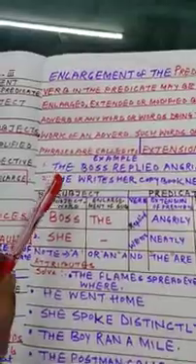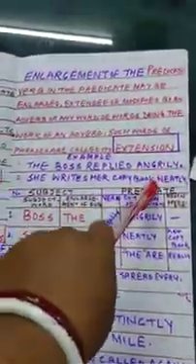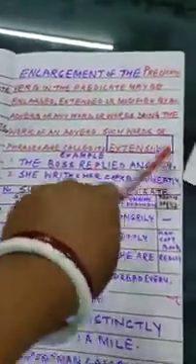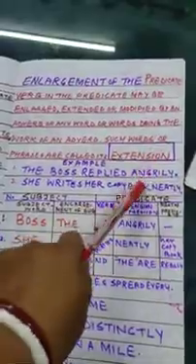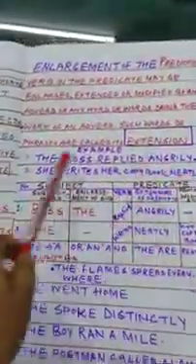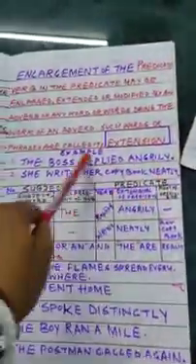Angrily is an adverb which goes with the verb replied. So it will be known as the extension of the predicate. You see here, the boss replied angrily. The boss is the subject. Replied angrily is the predicate.